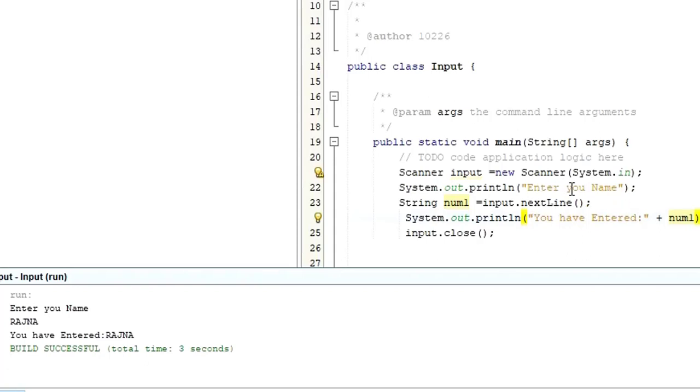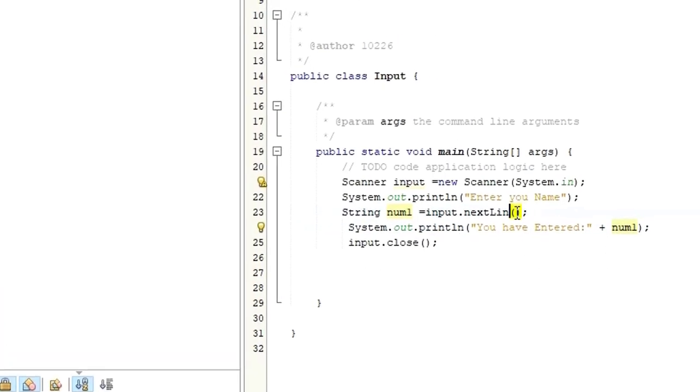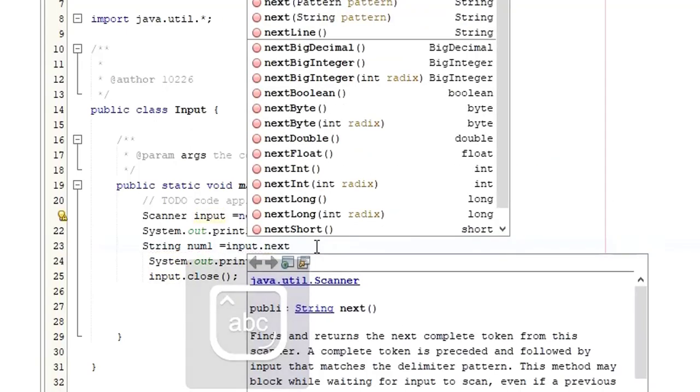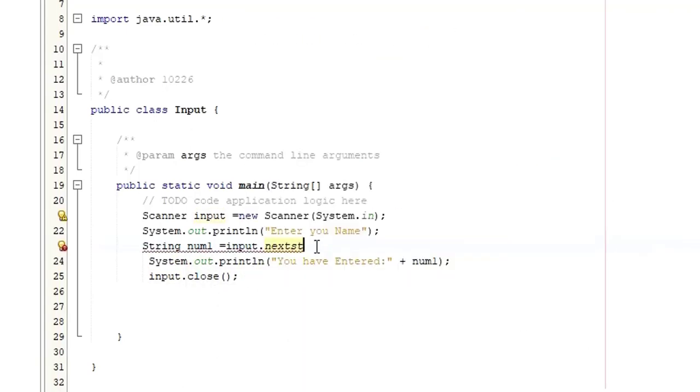For the string, not nextString, it's nextLine, you have to remember. Is there any method called nextString? Let us check. There is no method called nextString, so you end up with an error. To get a string, it is going to be nextLine.